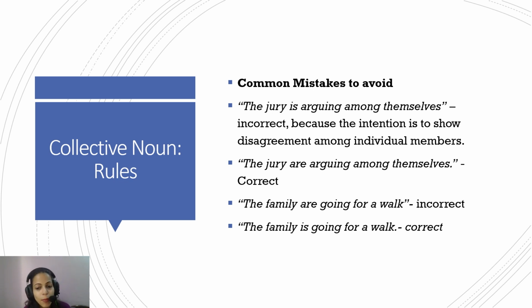In the statement "the family are going for a walk," here the family is treated as one unit. So the family is going for a walk, because everybody is going for a walk. They're all acting in unison, as one entity. So "the family is going for a walk" is the right one, and "the family are going for a walk" is wrong. With a collective noun, you have to be mindful whether it is representing one collective unity or a group of individuals. The focus is on the unity or the focus is on the separation. Okay.